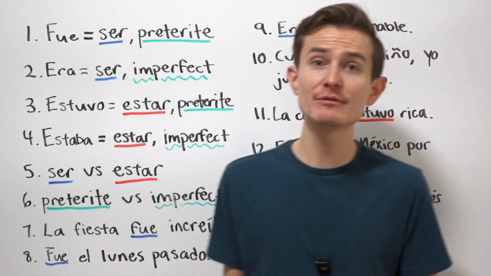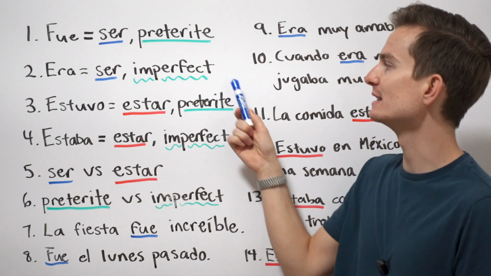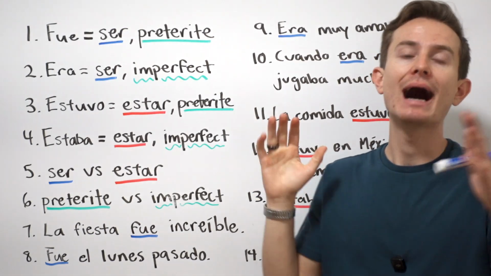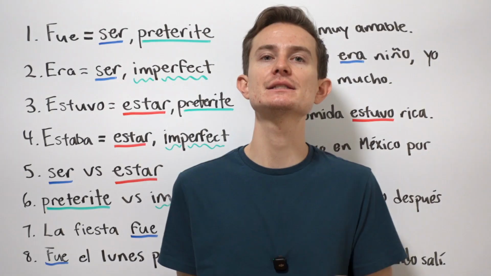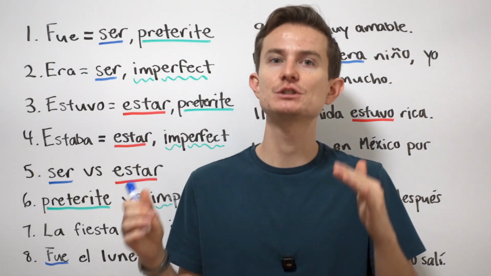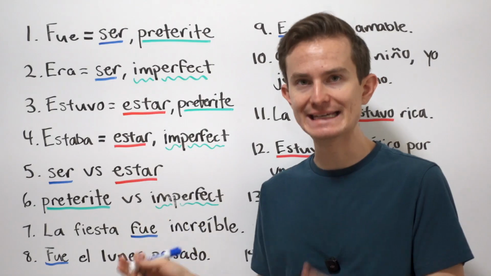Okay, I know this can be very confusing. Feel free to take a screenshot of this just so you can differentiate between these four different things, okay? I know this is confusing. No worries if you're still getting tripped up by it. It's just going to take some practice. The most important thing is to understand the differences between ser and estar and the preterite versus the imperfect.